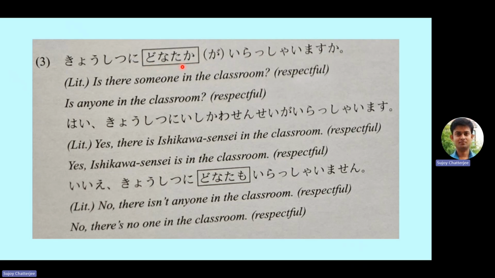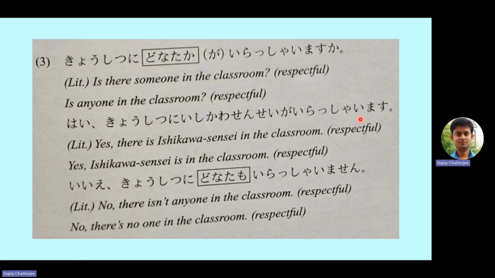Donataka, who or someone. Donata is who in a respectful manner. Donataka is someone in a respectful manner. Ga is optional. Irashaimasu ka? So is there someone in the classroom, or is anyone in the classroom? Kyoshitsu ni donataka ga irashaimasu ka? Hai, kyoshitsu ni Ishikawa sensei ga irashaimasu. Yes, there is Ishikawa sensei in the classroom.